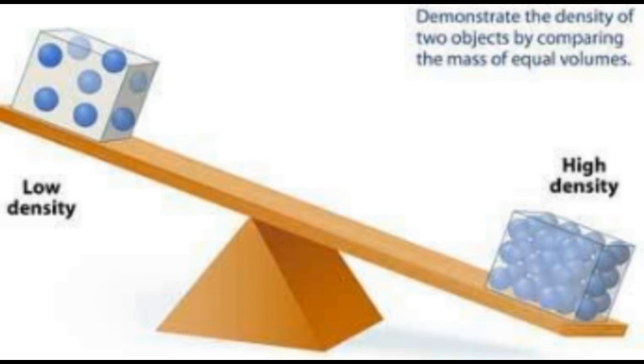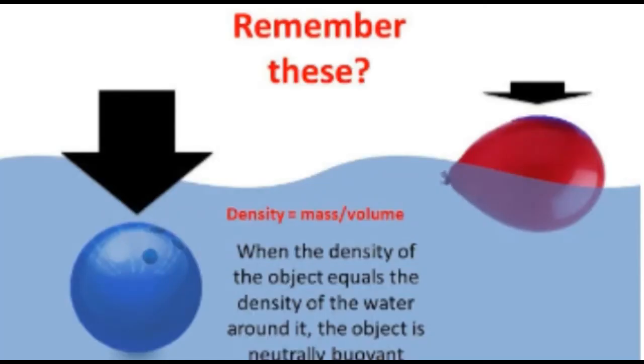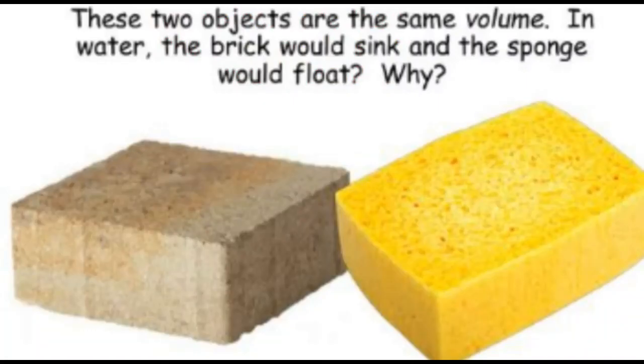So this is the rule: high density will sink and low density will float, because low density means lighter in mass and high density means much heavier. When the density of the object equals the density of the water around it, the object is naturally buoyant, meaning it floats.